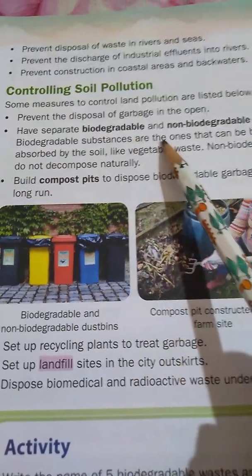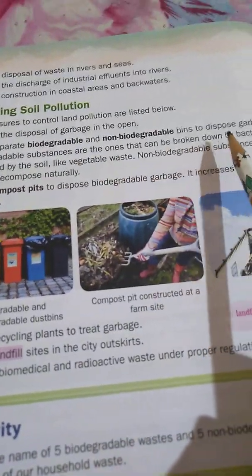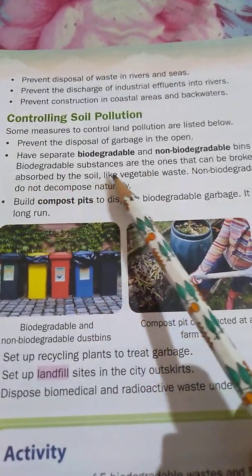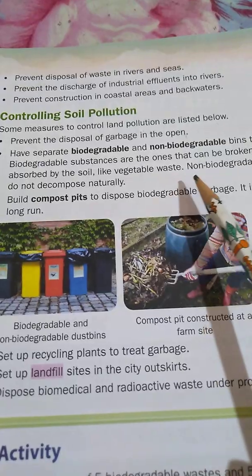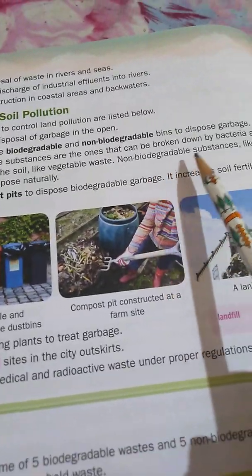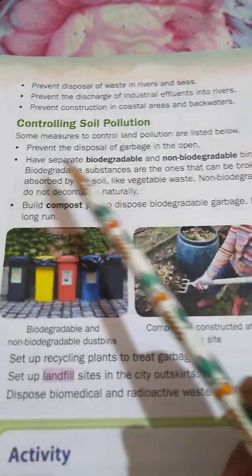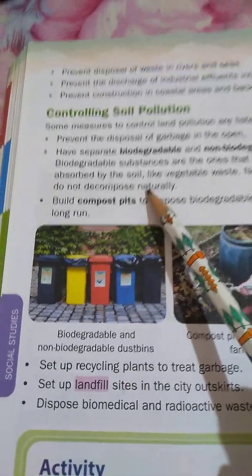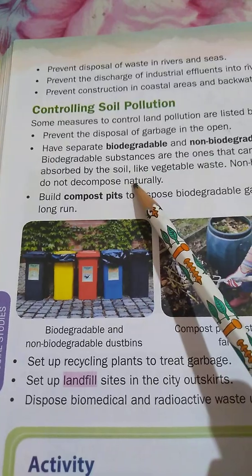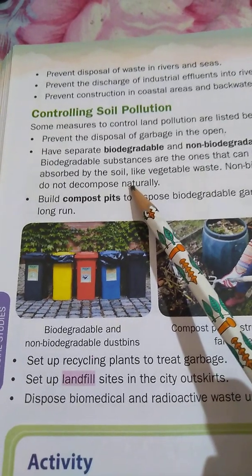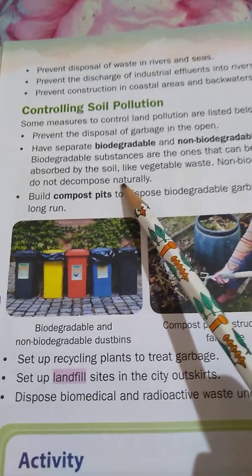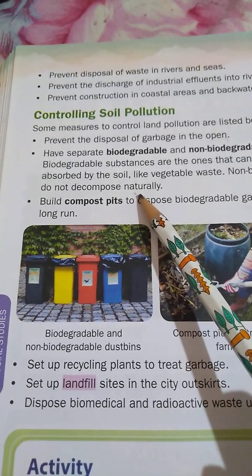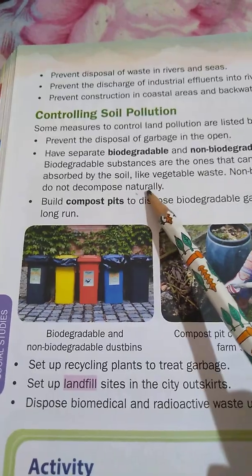Biodegradable substances are the ones that can be broken down by bacteria and absorbed by the soil, like vegetable waste, right? And non-biodegradable substances like plastic do not decompose naturally into the soil. So vegetable and other waste from the house comes under biodegradable, and all the plastic substances come under non-biodegradable.